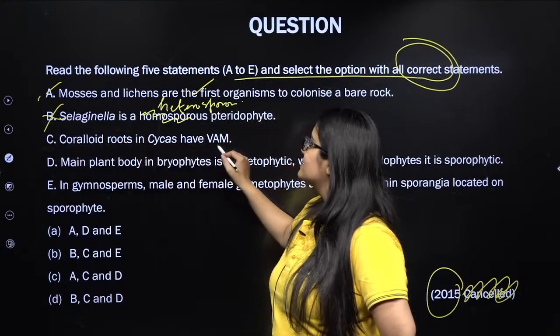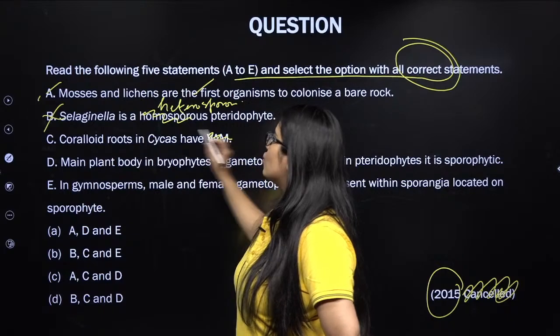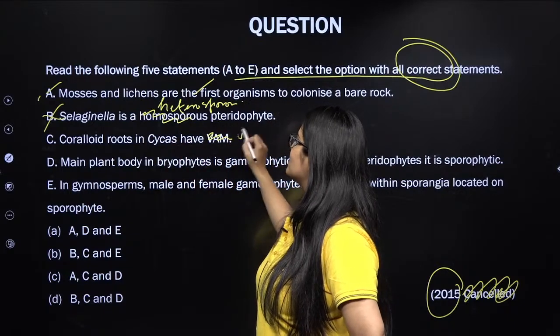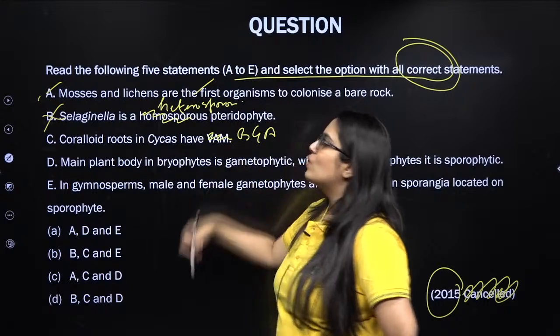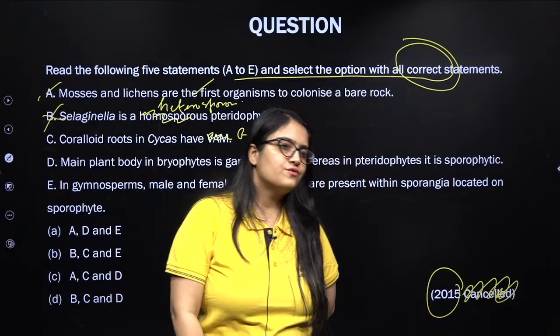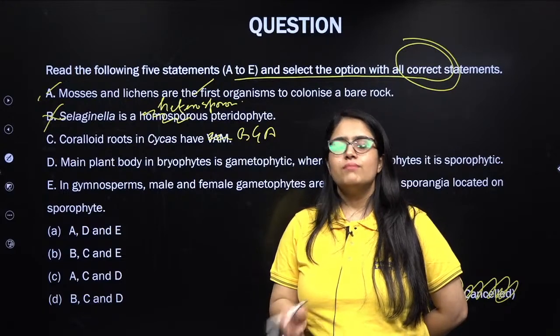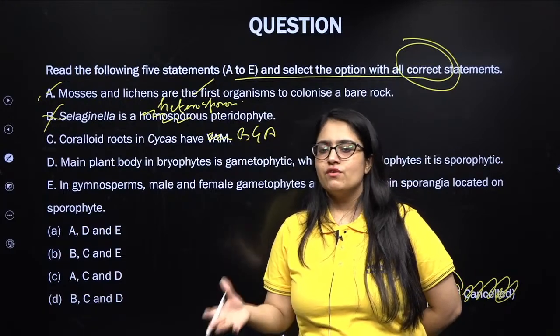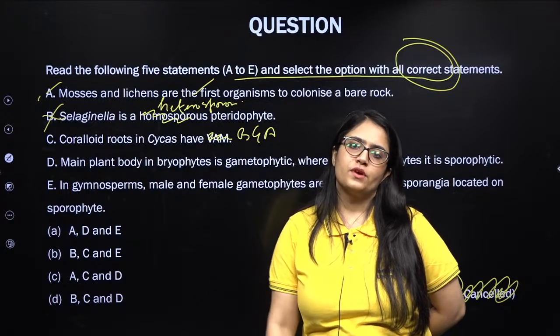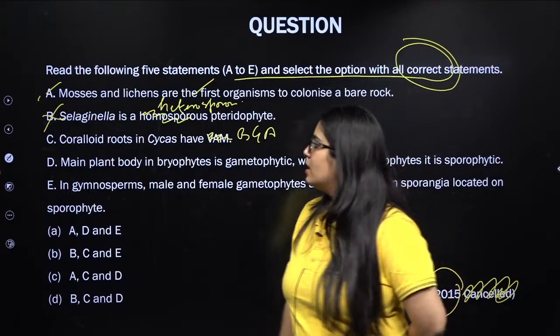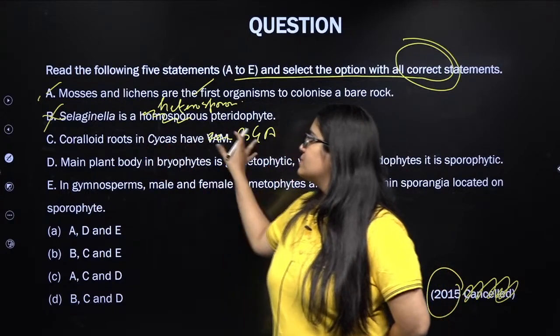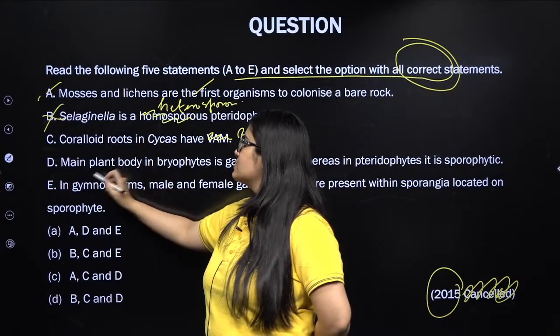Coralloid roots in Cycas have VAM. No. Coralloid roots in Cycas have BGA like Anabaena. What is VAM? VAM stands for vesicular arbuscular mycorrhiza. It's a symbiotic association between a Phycomycetes fungus and an angiospermic plant root. So it's not found in Cycas. Coralloid roots in Cycas have BGA.